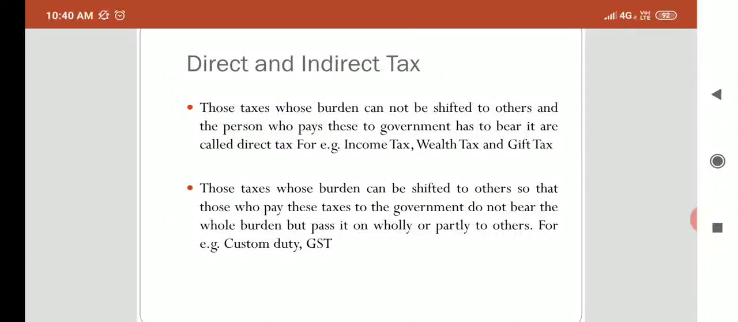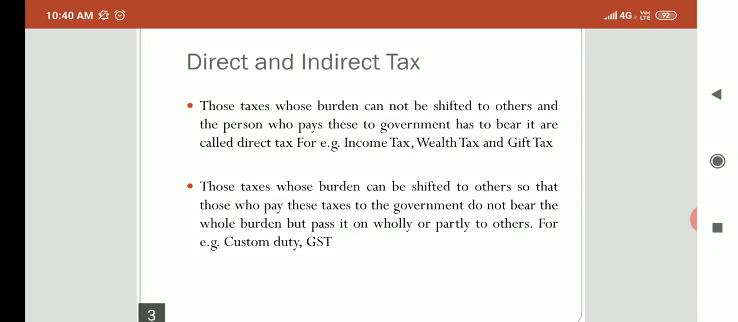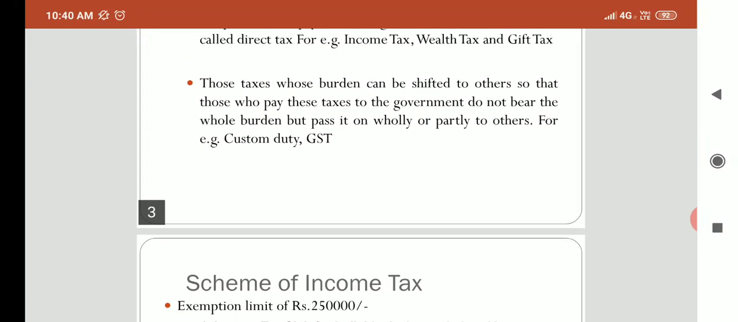Now what is the meaning of indirect tax? Those taxes whose burden can be shifted to others, so that those who pay these taxes to the government do not bear the whole burden but pass it on wholly or partly to others. For example, customs duty, goods and services tax. Here the person who is paying the tax is not in direct contact with the central authority, and the burden of payment can be passed on wholly or partly to some other party. At that time it becomes an indirect tax.